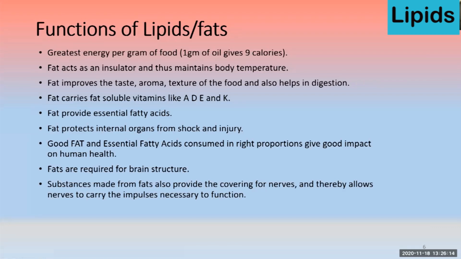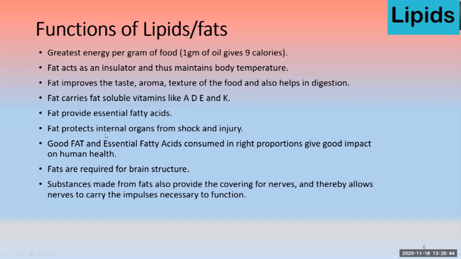The subcutaneous fat, the fat under the skin, acts as an insulator and helps to maintain the body temperature. It also improves the taste, aroma, and texture of the food and helps in digestion also. Fat carries vitamins A, D, E, K, and it also provides the essential fatty acids which are required for body growth, for nerves, for neurotransmission, for brain development. All that requires essential fatty acids.